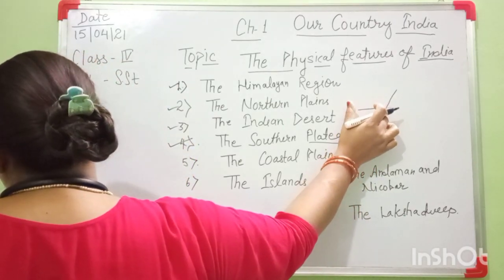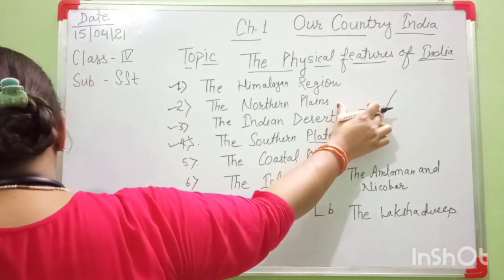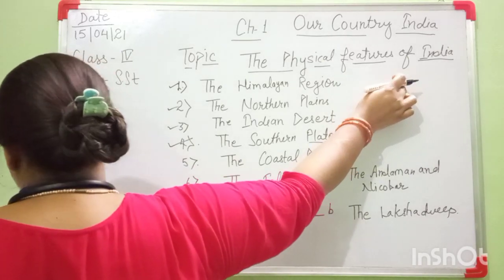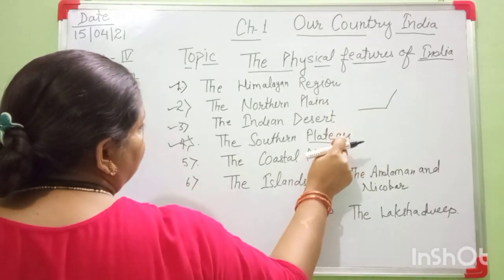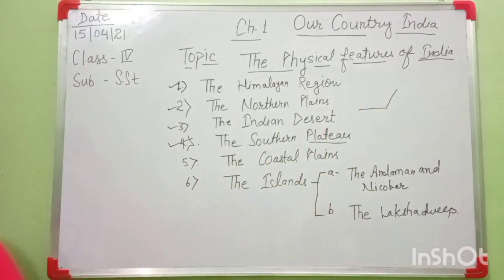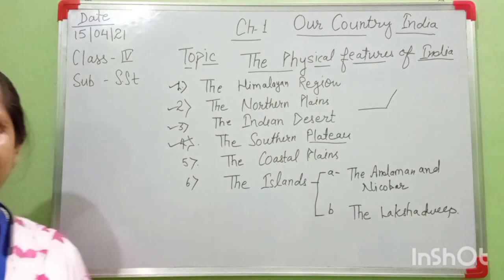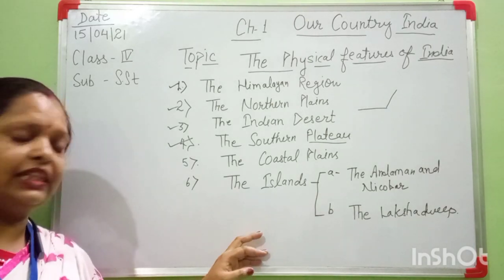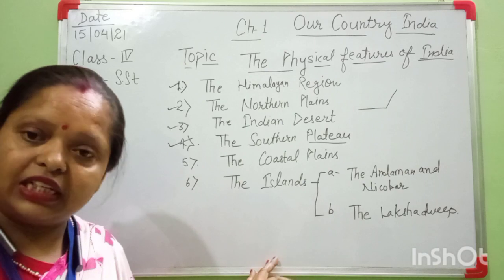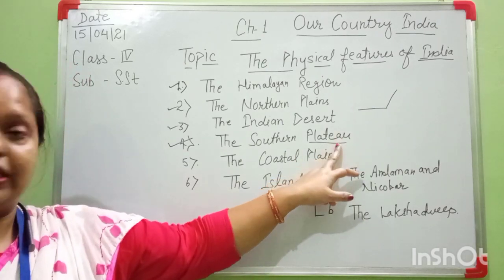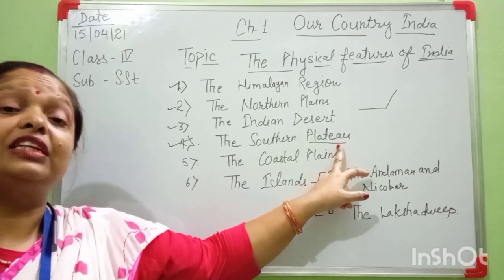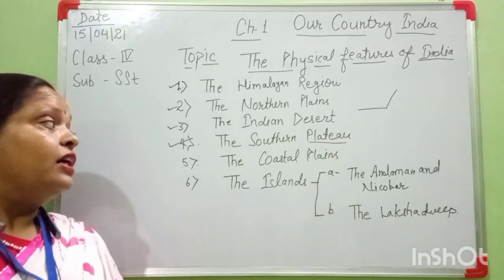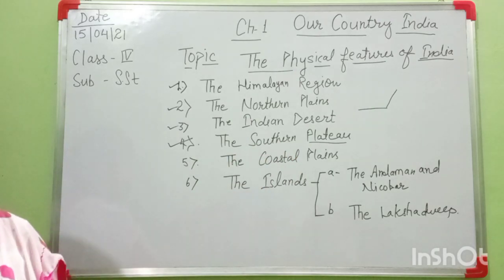Okay, an area of relatively flat land higher than the land around it. This plateau is called tableland. Okay, this is a plateau. In common terms we can say plateau is a tableland. Southern Plateau. Look at the picture of the Southern Plateau here.